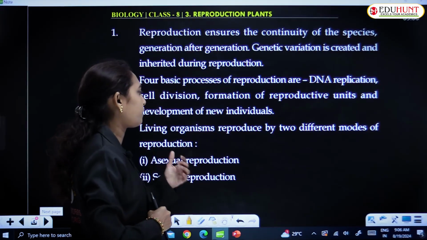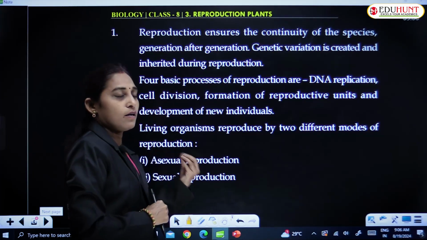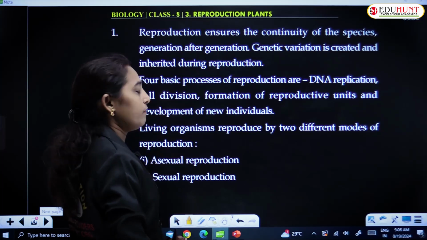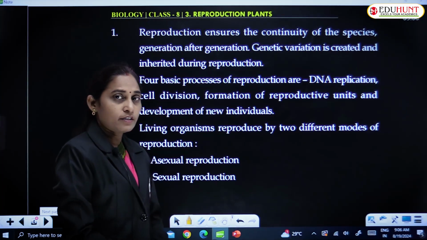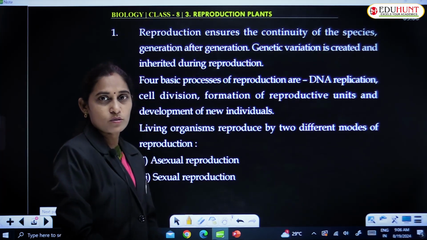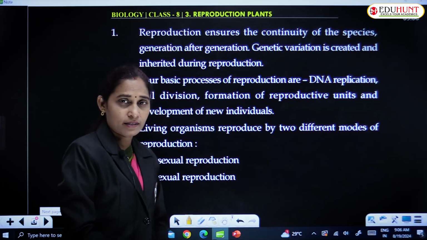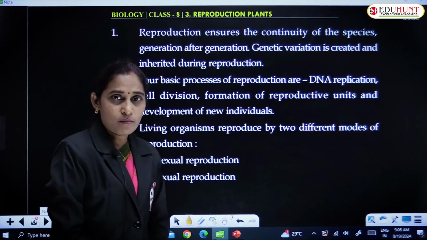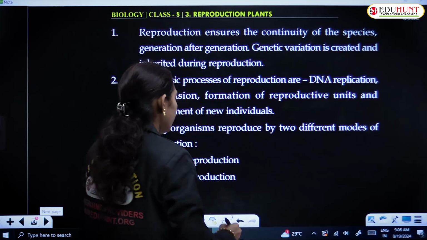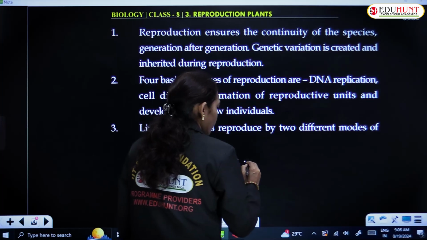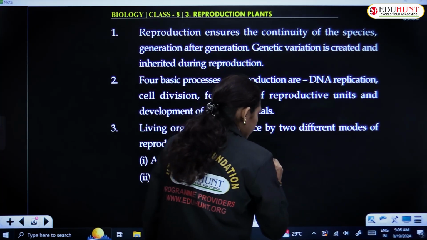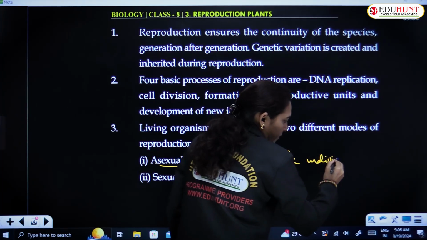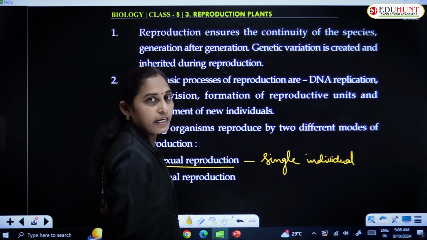Those are the 4 different stages of reproduction. Living organisms reproduce by two different modes. One is the asexual mode and the second is the sexual mode of reproduction. Asexual reproduction involves only a single individual.